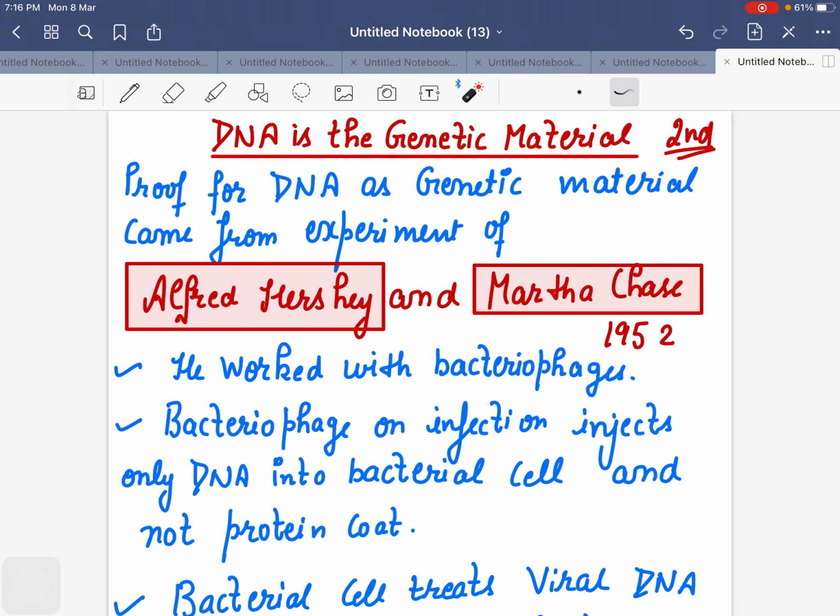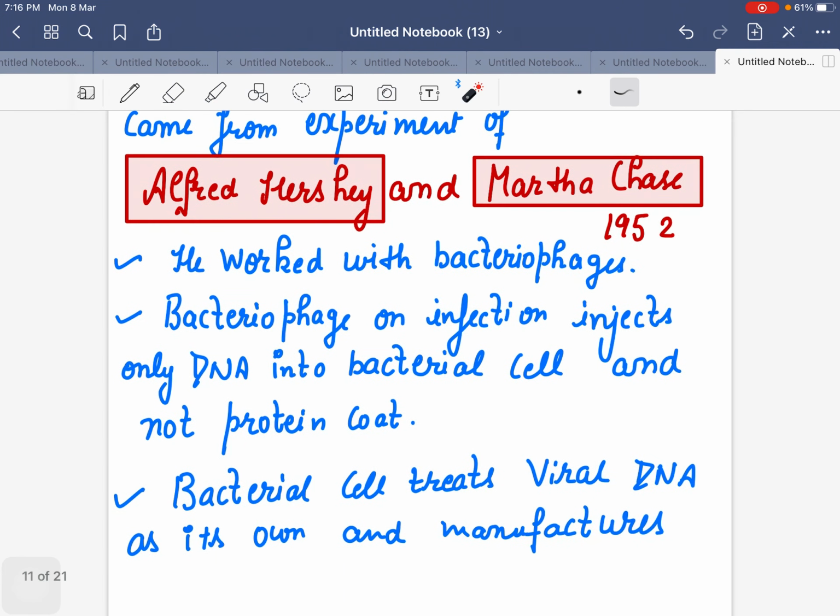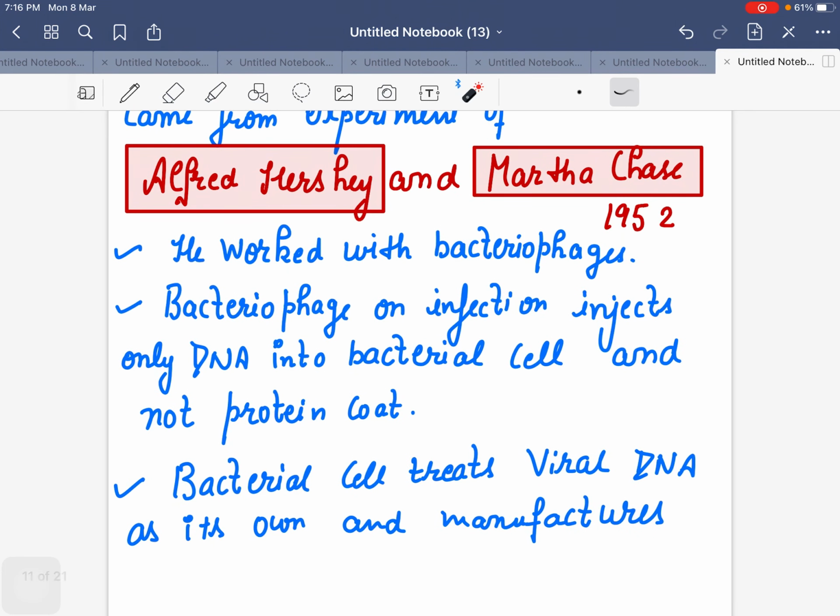Very important 5 marks question, 3 marks question, right? So please read it very carefully according to the lengthy question or answer. You should be well prepared to write this answer in your boards. Now you should know which kind of organism they worked with. They worked with bacteriophages. What are bacteriophages? Bacteriophages are the viruses which infect bacterial cells. So Hershey and Chase used bacteriophages.